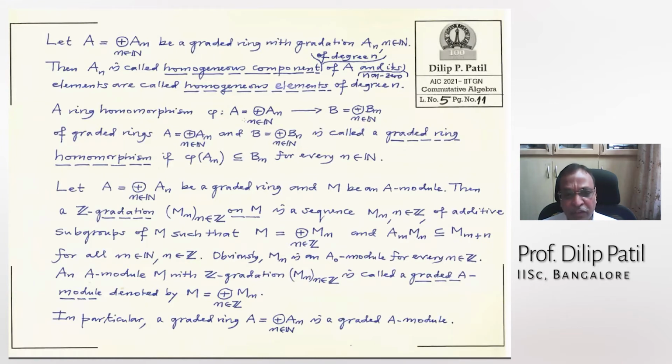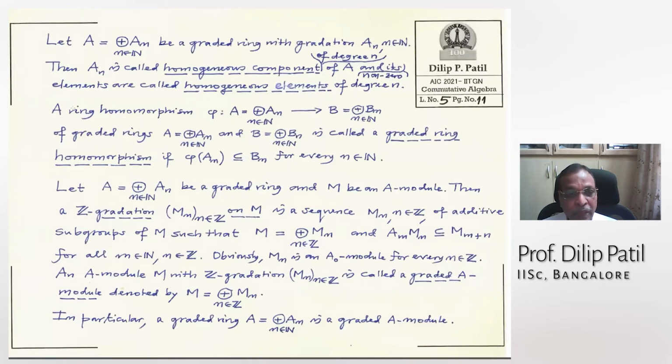Now, this is very boring. I have written many definitions. So A is a graded ring with gradation. The A_n are called homogeneous components of degree n. Its elements are called homogeneous elements of degree n. Non-zero elements are called homogeneous of degree n. The zero element has every degree.